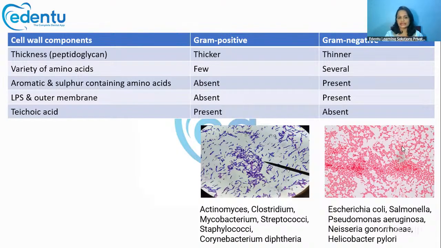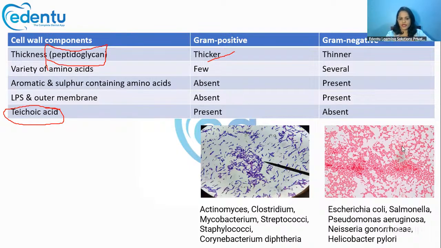The peptidoglycan layer will be very thick for gram positive bacteria, and other things like amino acids and lipopolysaccharides will be absent. Only teichoic acid will be present, whereas it will be absent in gram negative bacteria. So this peptidoglycan layer is what contributes to the gram positiveness of the bacteria.